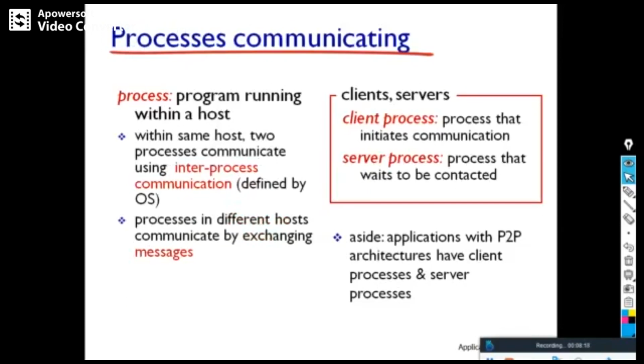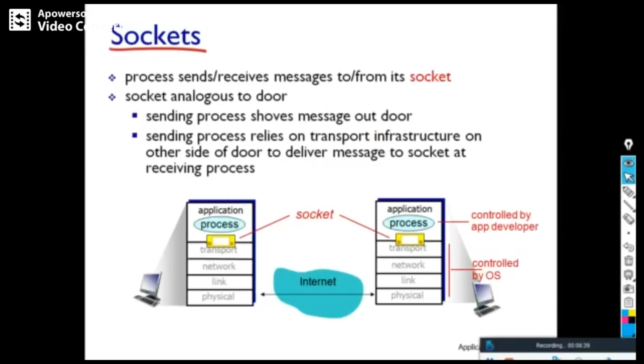Then process. A process is nothing but a program that runs within the host. Within the same host, processes communicate; this is called inter-process communication, and normally it is within the OS. Then processes in different hosts communicate by exchanging messages. There are two types of process: a client process and a server process. These processes communicate by means of sockets.